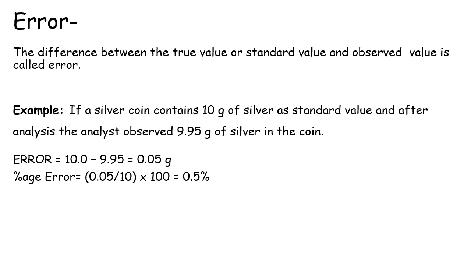For example, if a silver coin contains 10 gram of silver as a standard value, and after analysis the analyst observed 9.95 gram of silver in the coin, then 9.95 is the observed value and 10 gram is the standard value, and the error is 10.0 minus 9.95 equals 0.05 gram. Percentage error can be calculated by dividing the difference between the standard value and the observed value by the standard value, multiplied by 100, and it is 0.5%.